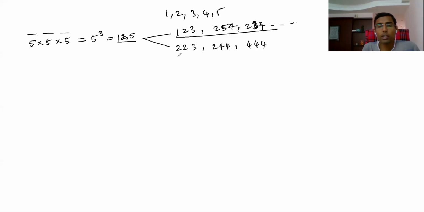Repetition is allowed means what? Repetition of digits allowed means numbers with repeated digits will be there, and numbers with no repetition of digits are also there.